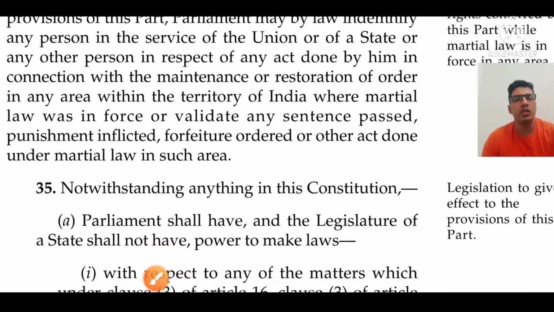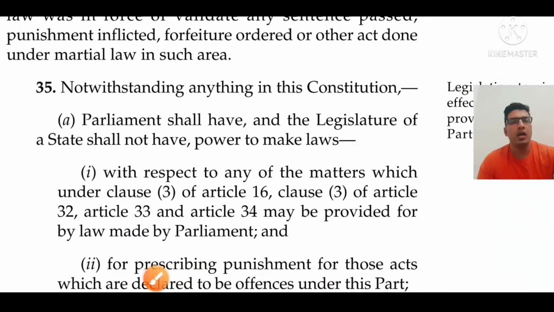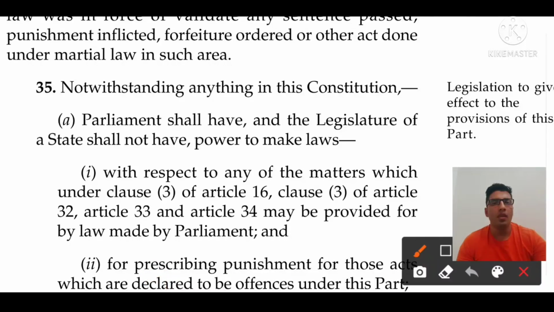Let's jump to Article 35. What is Article 35? Legislation to give effect to the provisions of this part. It means that if a fundamental right comes into existence, then what is the provision to make law for it? That power is provided to Parliament itself.